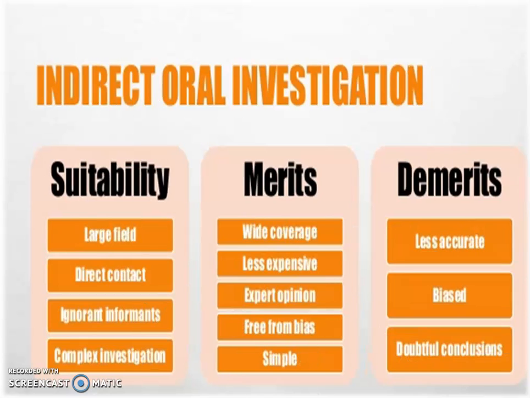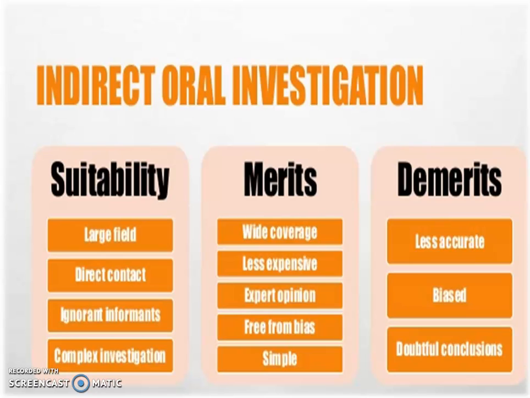Then indirect oral investigation. Indirect oral investigation is when the investigator reaches the field and collects the data from another source. For example, the investigator wants to collect data related to labor.